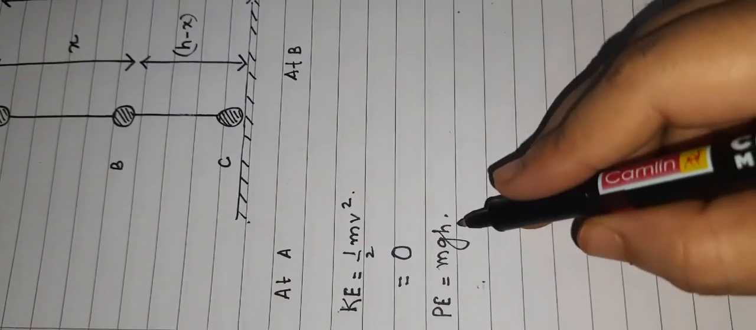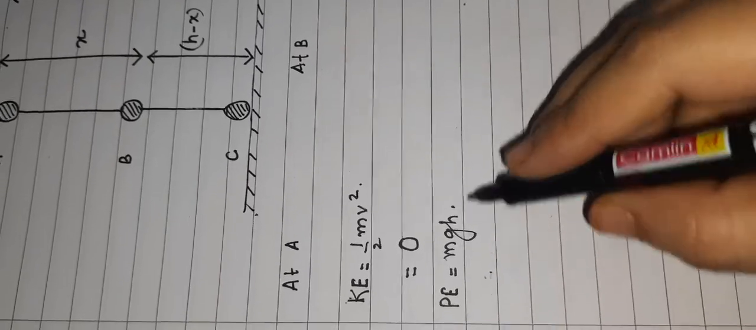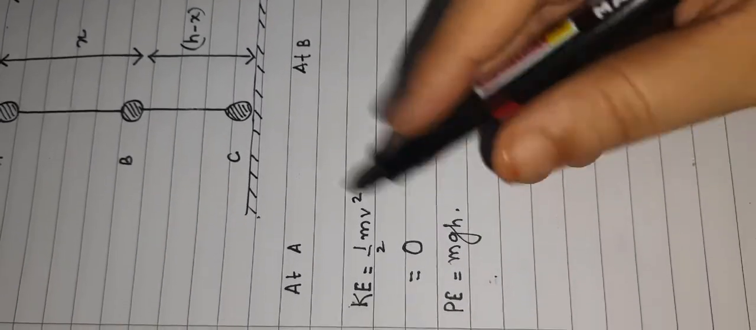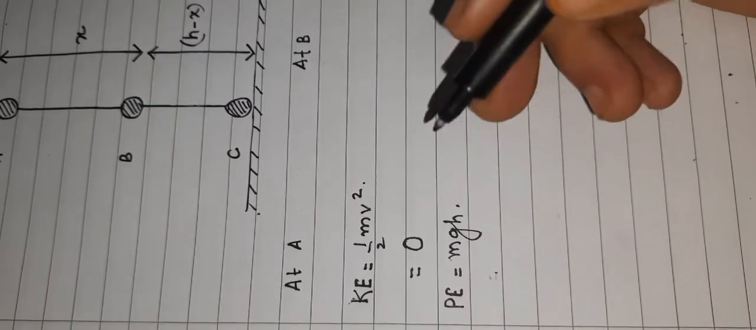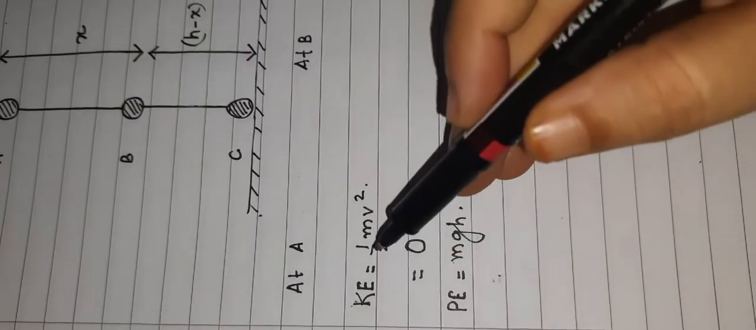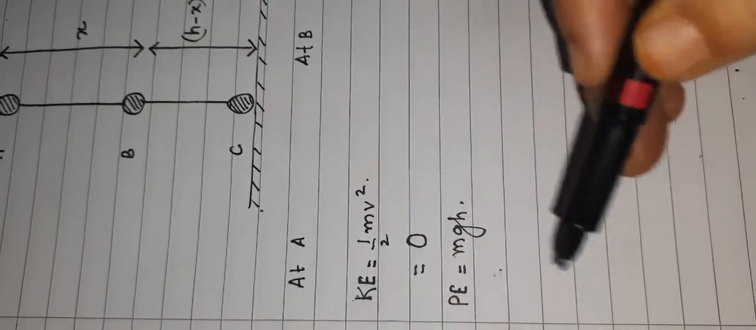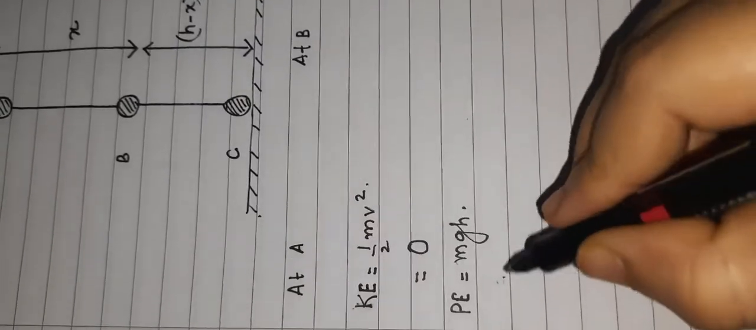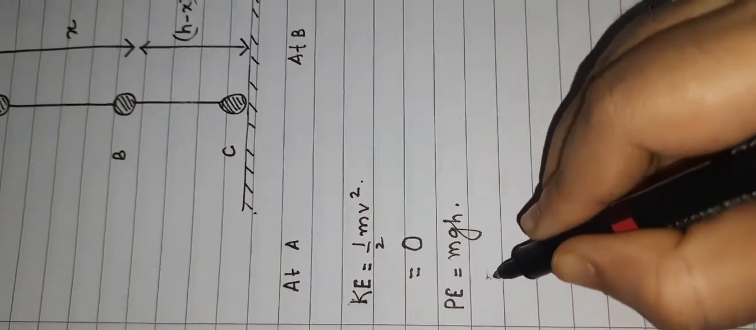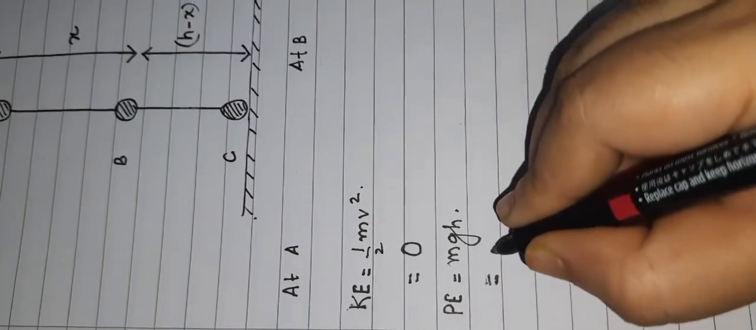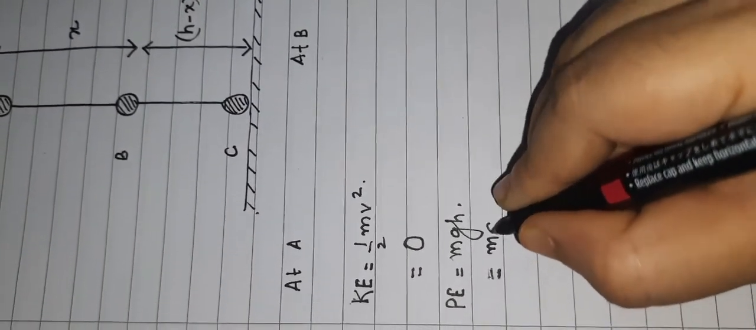H is basically the displacement of the particle whose gravitational potential energy we want to find out, with respect to the ground. Always take the potential energy with respect to the ground, but always take the kinetic energy with reference to the point from where the motion of the object has started. So the gravitational potential energy with respect to the ground is mgh, and it will remain mgh only.